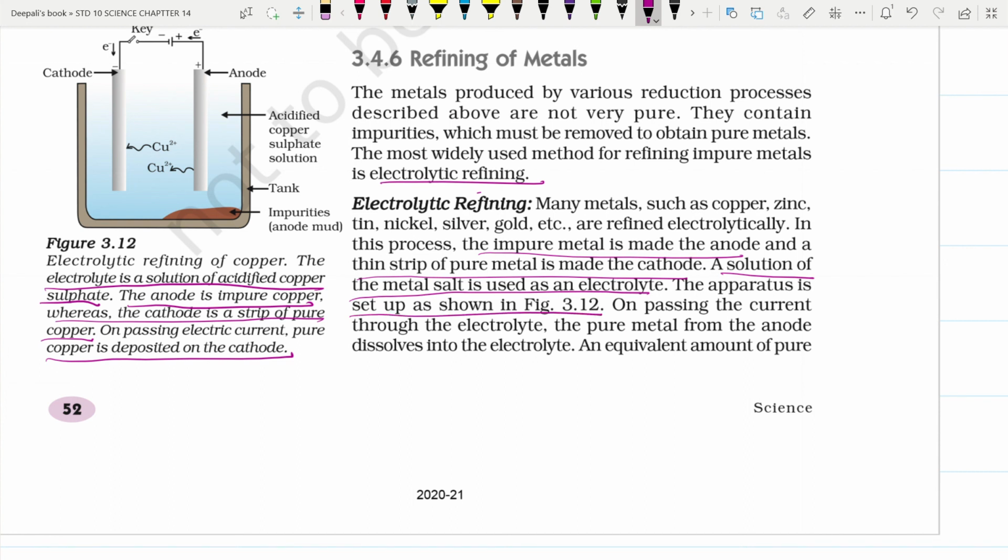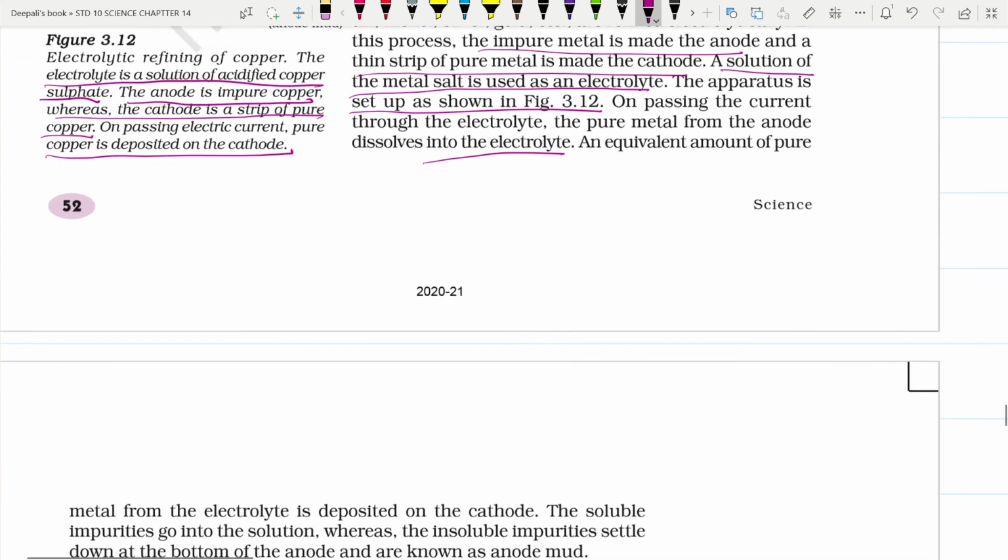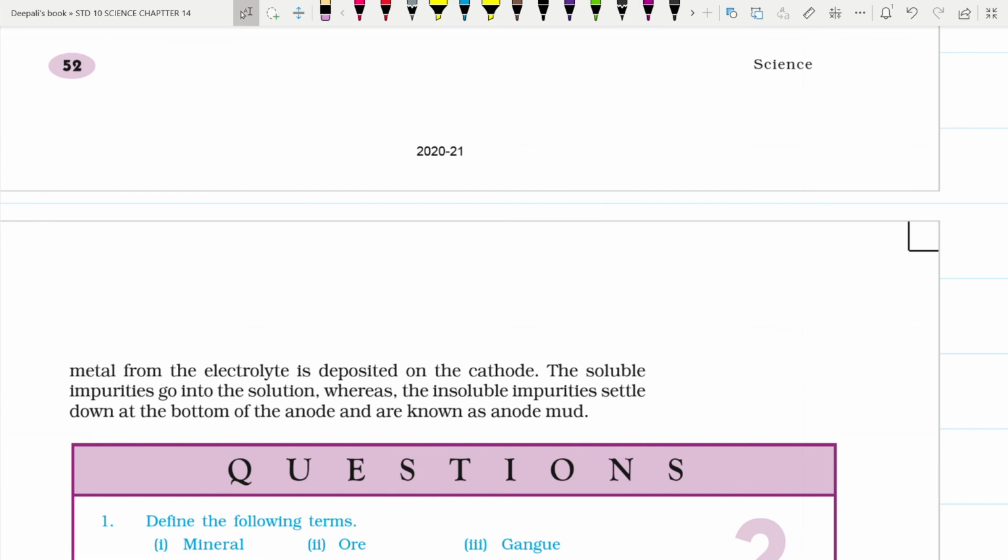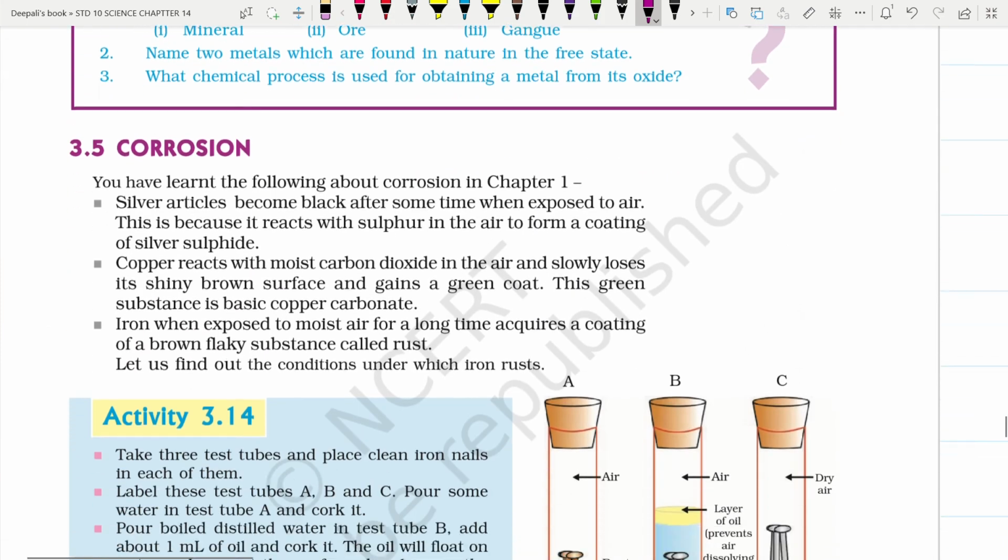On passing current through the electrolyte, the pure metal from the anode dissolves into the electrolyte and an equivalent amount of pure metal from the electrolyte is deposited on the cathode. The soluble impurities go into the solution, whereas the insoluble impurities settle at the bottom of the anode and are known as anodic mud. So this is how we can easily understand the extraction of metals.